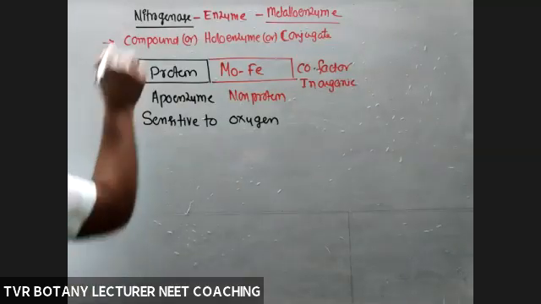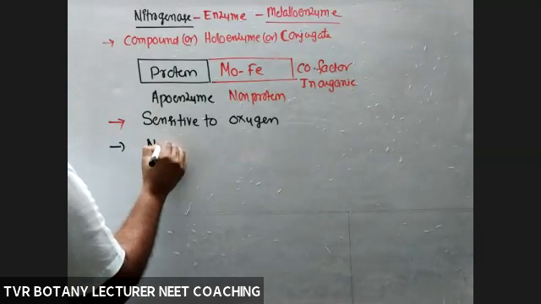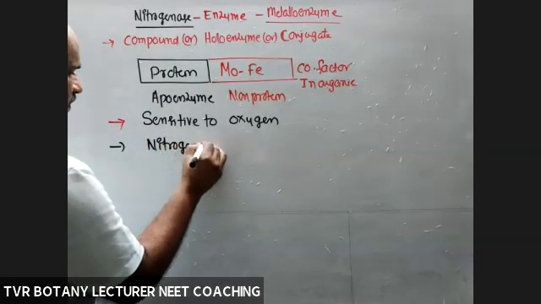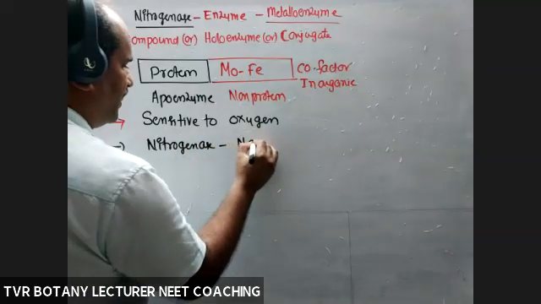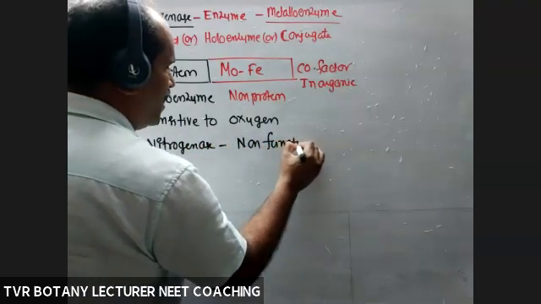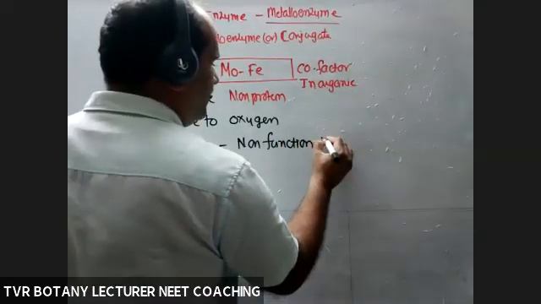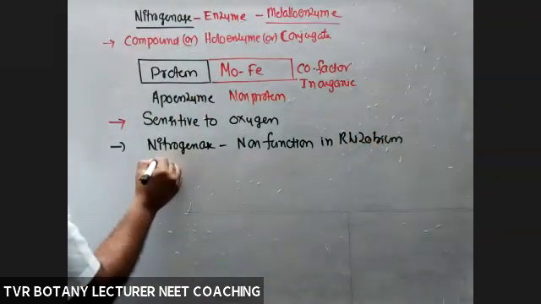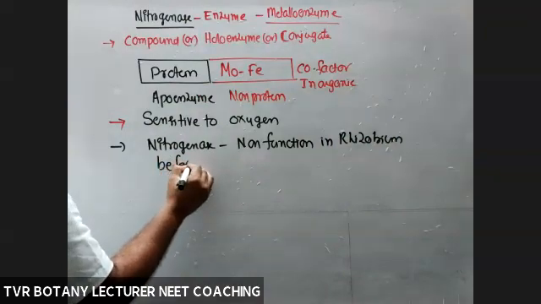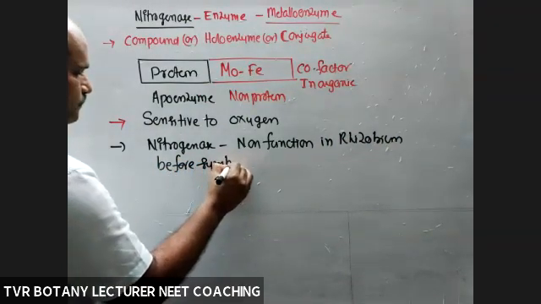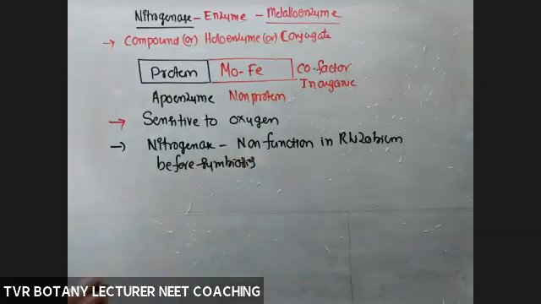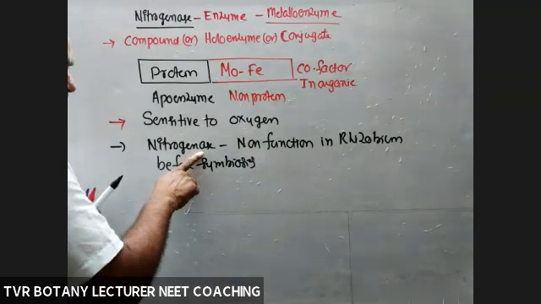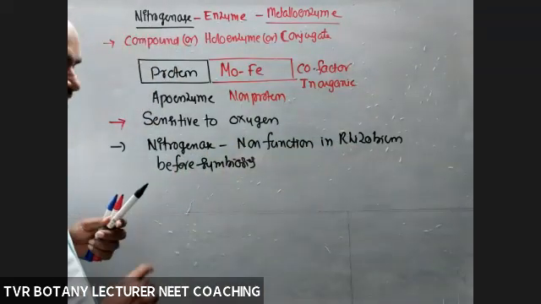So that nitrogenase is non-functional in rhizobium before symbiosis. In free living condition, nitrogenase is produced, but it is non-functional. So non-functional nitrogenase is present in rhizobium in free living condition.